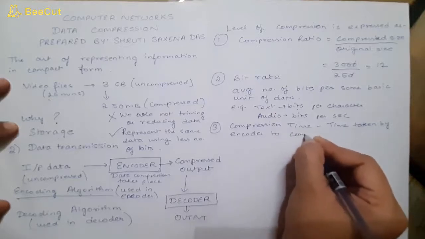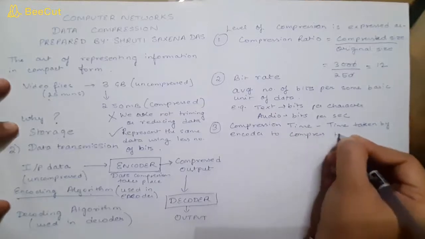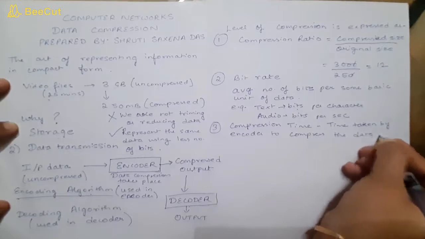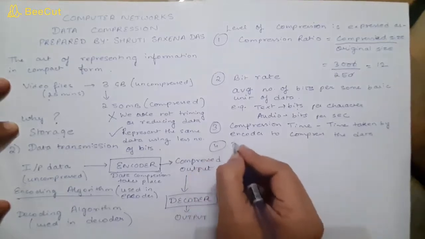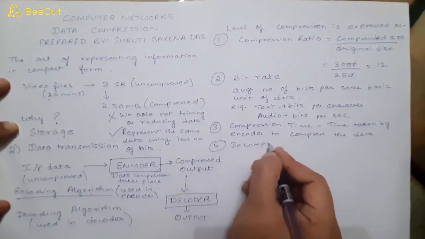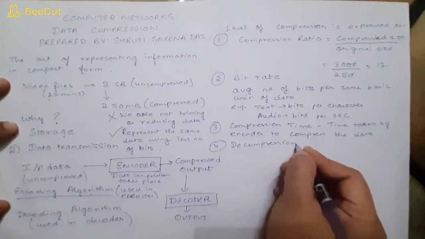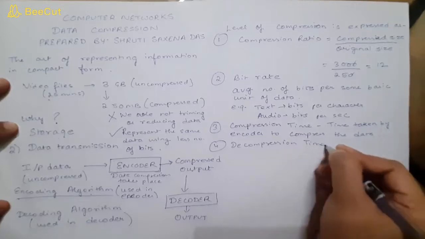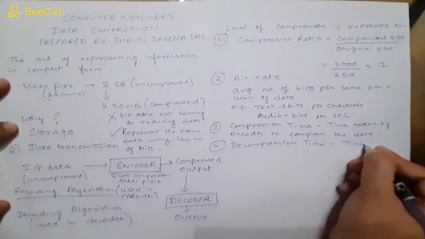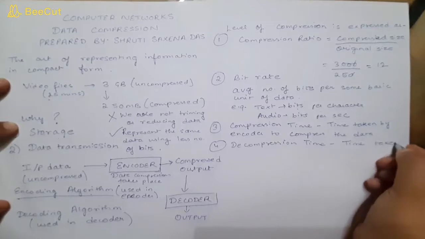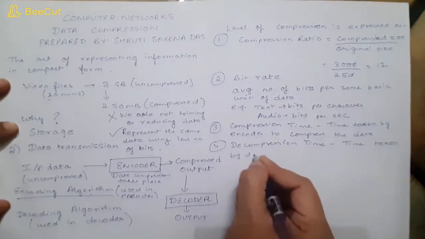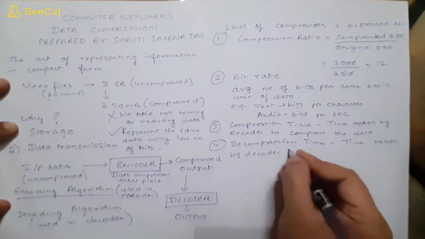And likewise, decompression time will be the time taken by the decoder to decompress the data.